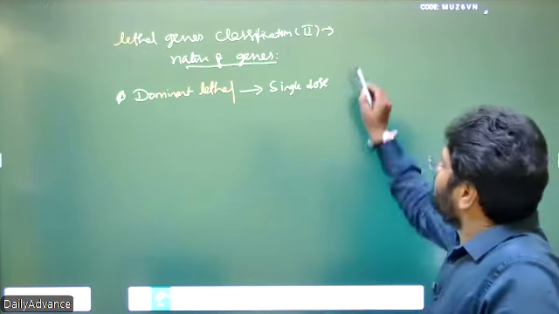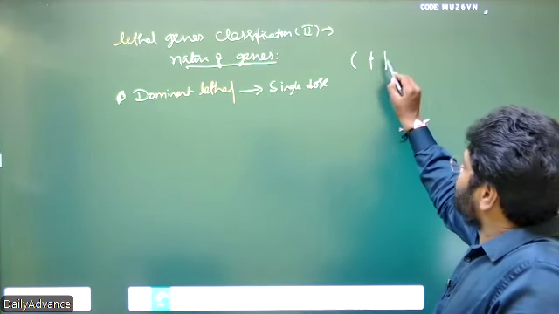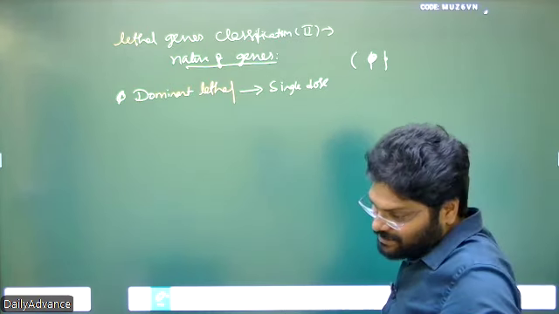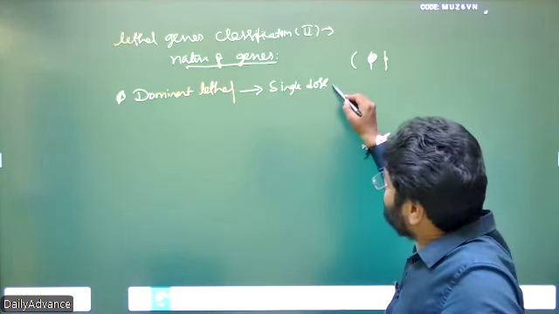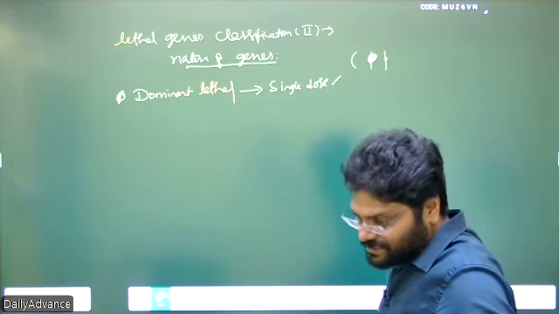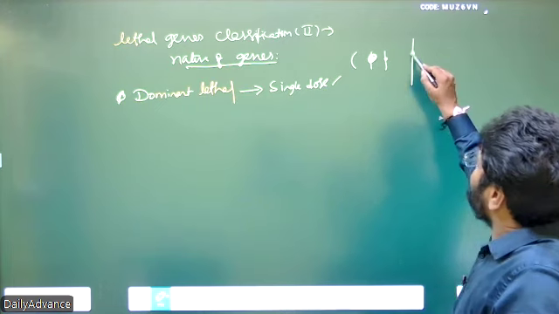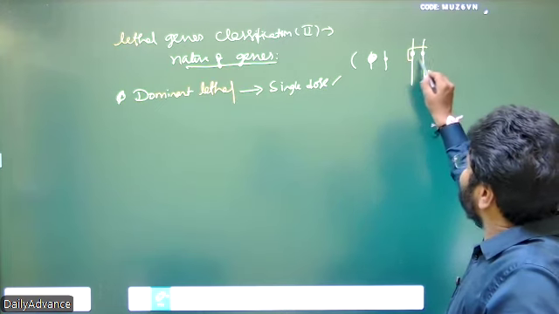A single dose. That means the locus has two alleles. One allele is a disease causing allele, and the other allele is normal. Even in that case the individual dies out. So they're very, very dangerous. One dose is enough. In the recessive case, what happens? Both alleles should be disease causing.